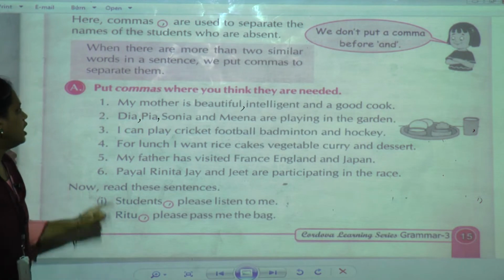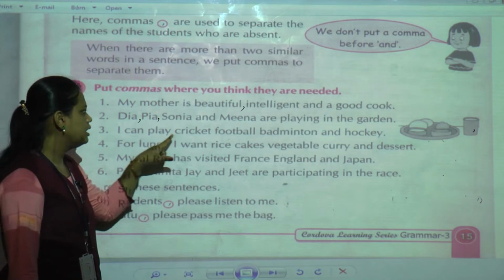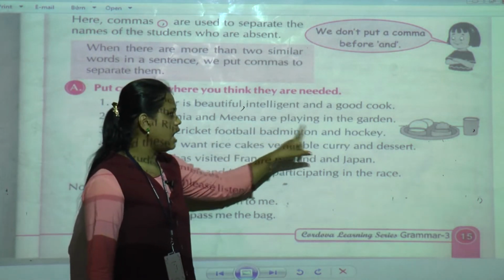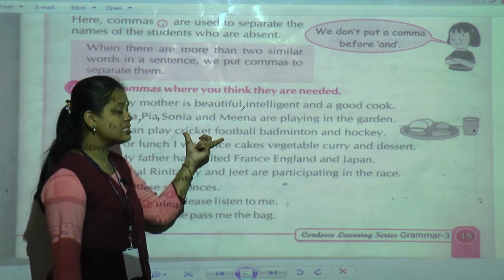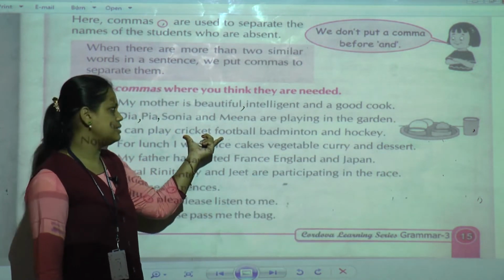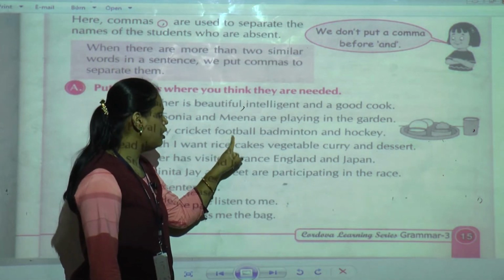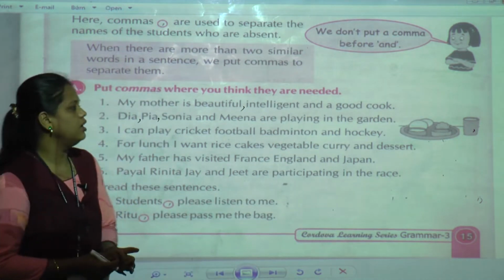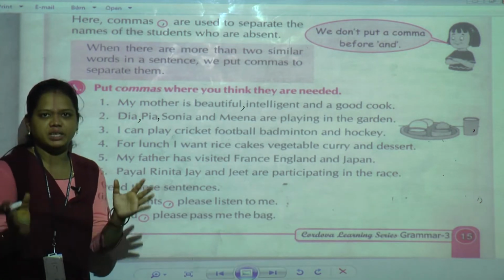Now the third one is: I can play cricket, football, badminton and hockey. See here, this is a list of games. Which are they? Cricket, football, badminton and hockey. 4 games' names are given, so we have to separate these names.